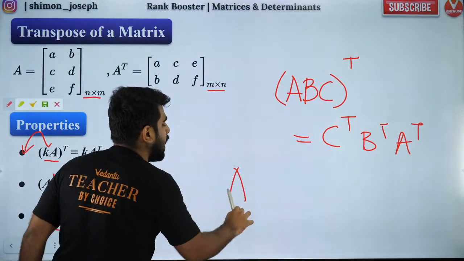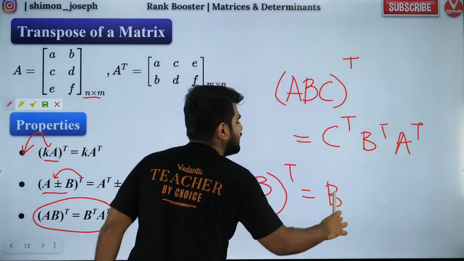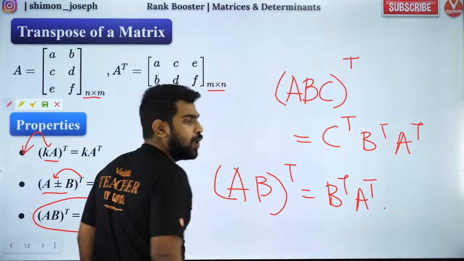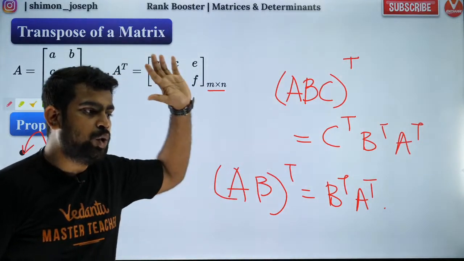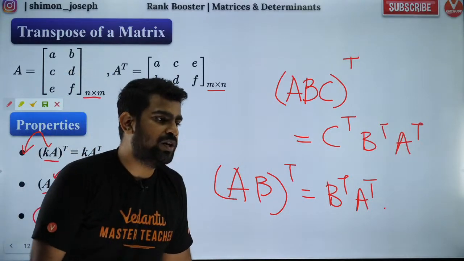So when you have two products, what will happen? AB, the whole transpose, will be equal to B coming in front. So (AB) transpose equals B transpose, A transpose. Got it? Did you all like it? I hope all of you are cool with it.